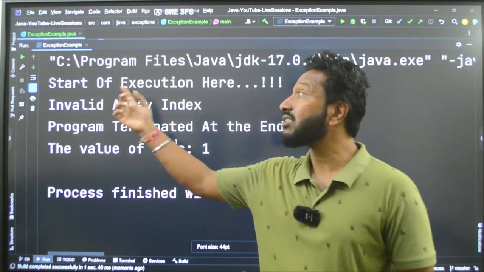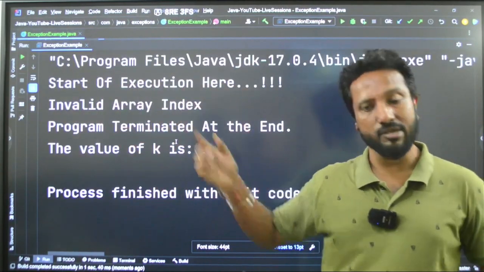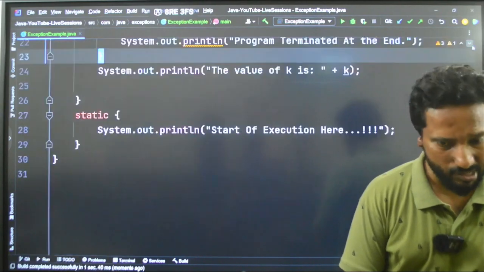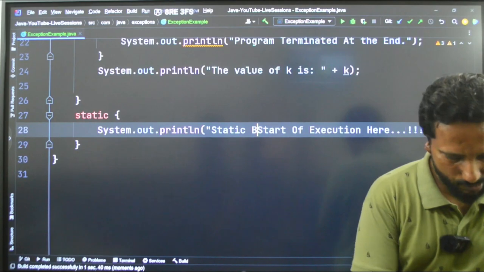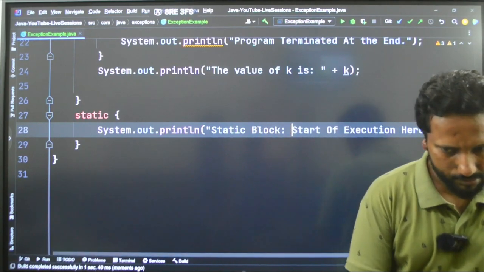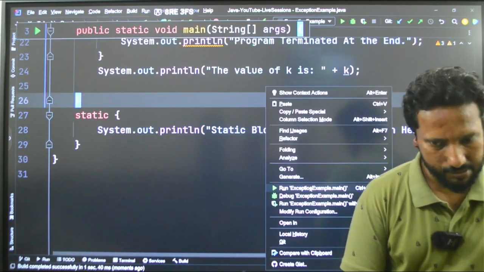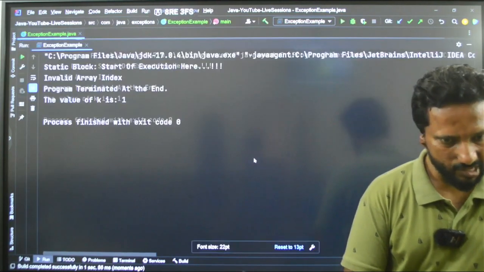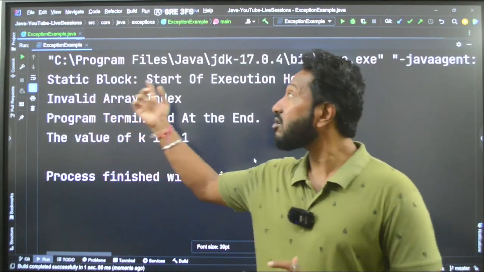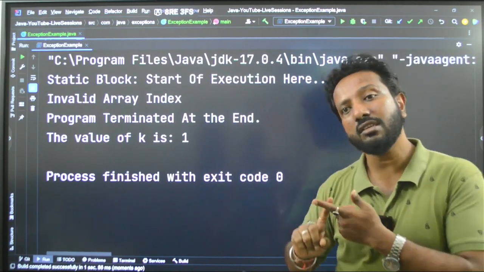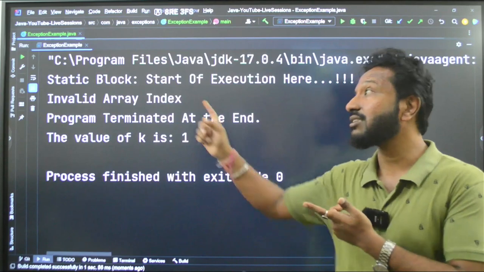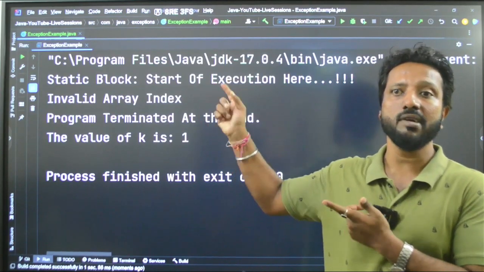The start of execution is actually the static block, and let me write down here, static block. Let me run this here. See guys, start of execution here. Understood? So all the resources in Java are initialized in the static block, always.